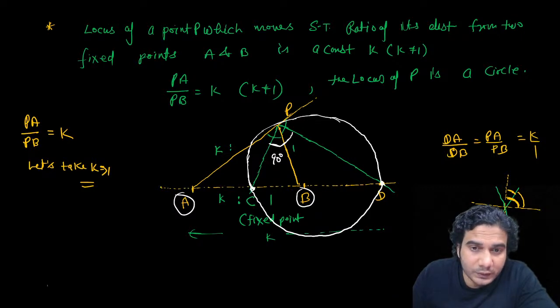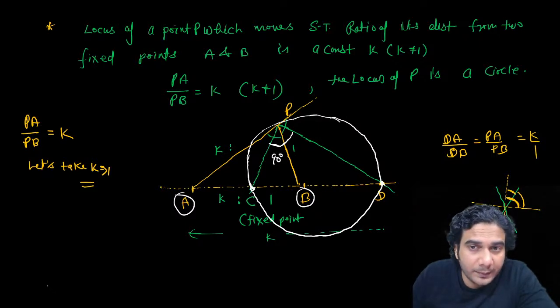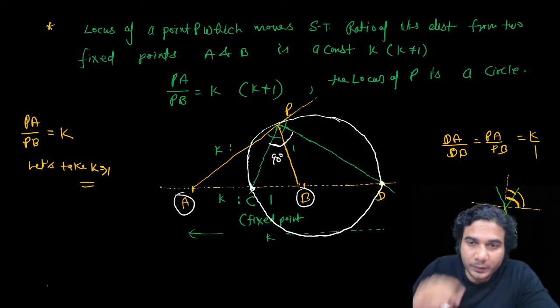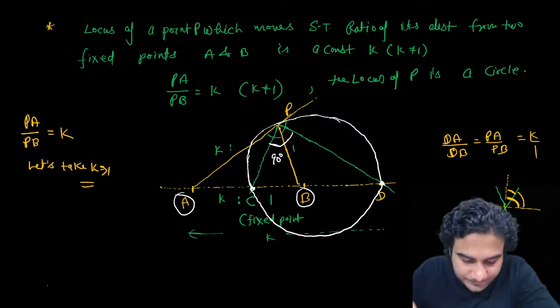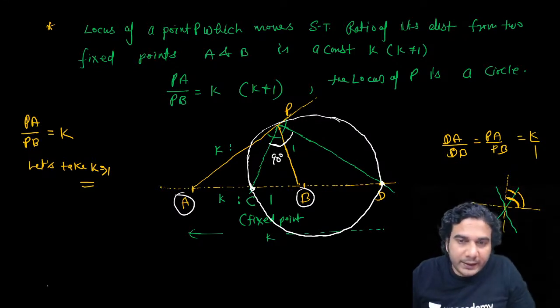We will express CD in terms of AB later, again using complex numbers. You just need to remember this geometry. So the locus of a point P which moves such that the ratio of its distances from two fixed points A and B is a constant k, and k is not 1, is a circle. So P is moving on that white circle. Is this geometry clear?